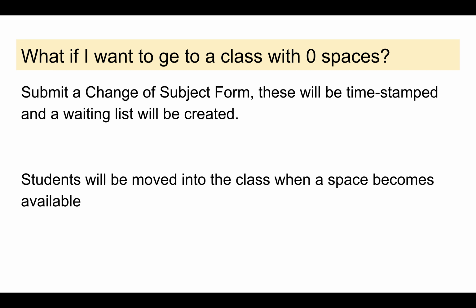If you want to change to a class that hasn't got any space in it, you'll need to submit a change of subject form, and there'll be a waiting list created for those classes with no spaces. Please be aware that space might not ever become available, and if no space becomes available for those courses that you want to get into, then the current electives that you've been allocated will be what you will start Year 9 with at the beginning of 2021.